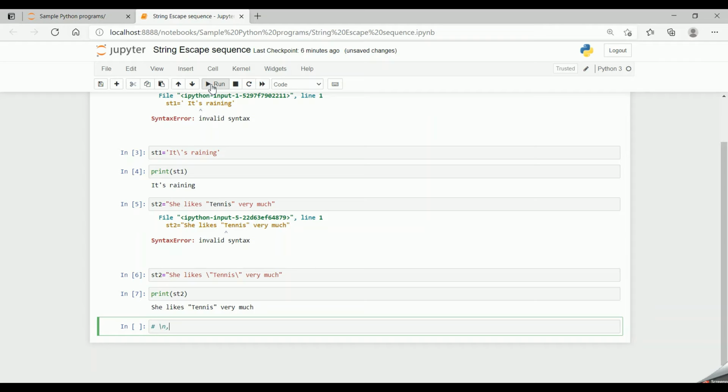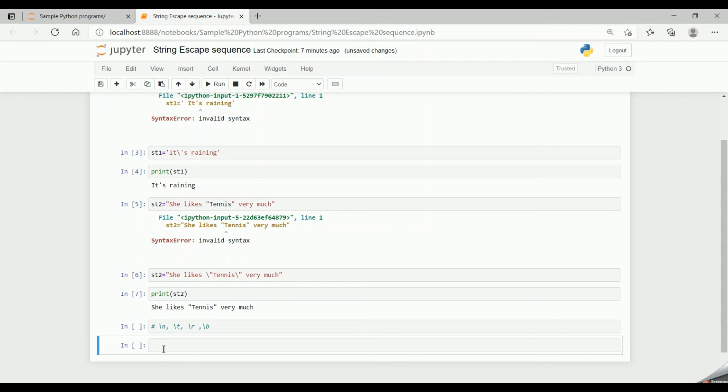\n, \t, \r, \b. \n is a new line escape sequence. \t is a tab escape sequence. \r is a carriage return escape sequence, and \b is a backspace escape sequence.